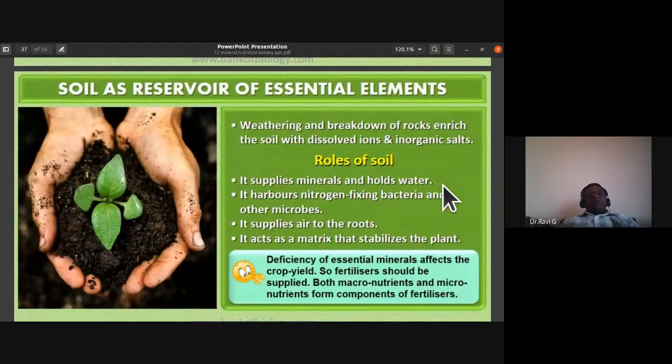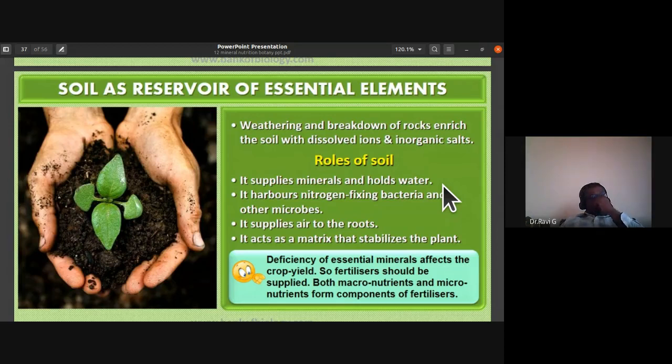So soil as a reservoir, it's a storehouse of essential elements. The weathering and breaking down of rocks enrich the soil. The weathering can happen through rain, wherein the rainwater, when it flows through the mountains and boulders, the minerals are going to dissolve in water. Or breakdown of rocks, when boulders roll down from the mountains, they break down into small particles. So the weathering and breakdown of rocks are going to enrich the soil with dissolved ions and inorganic salts.